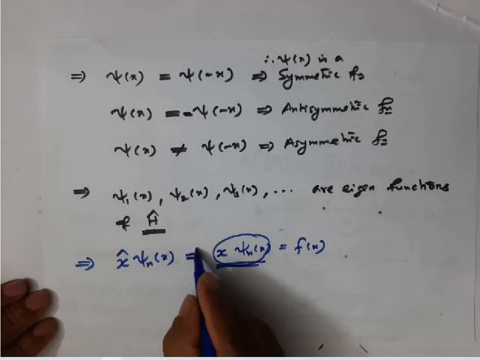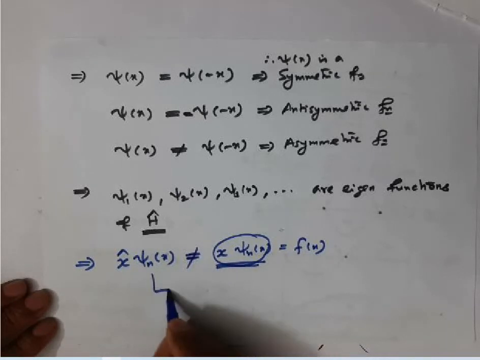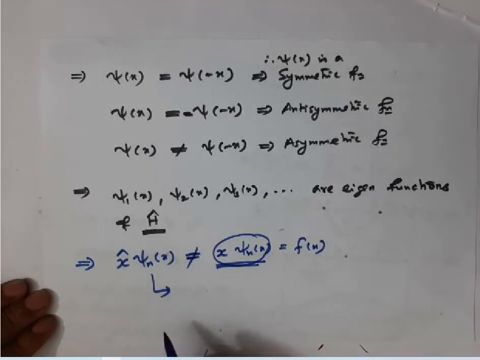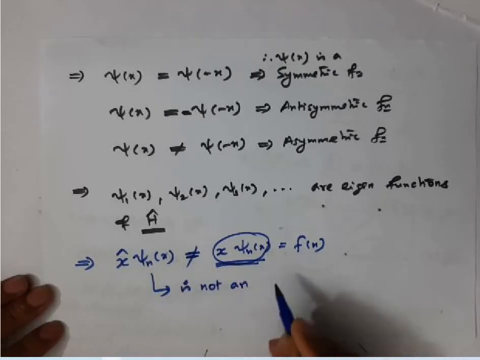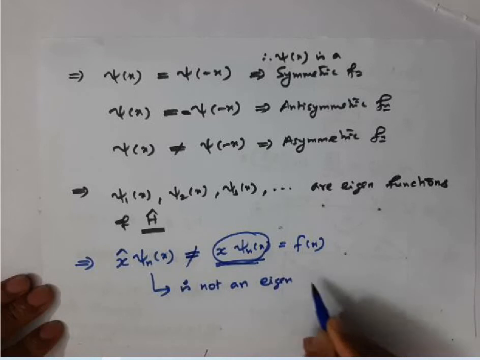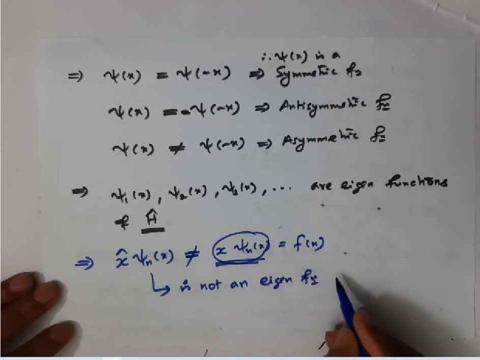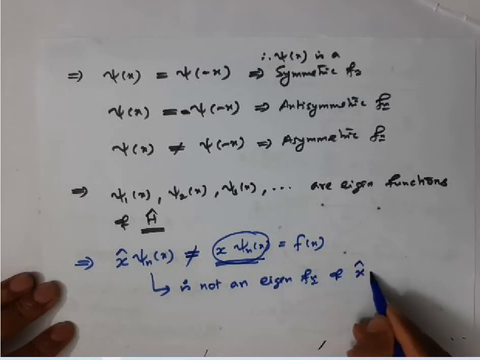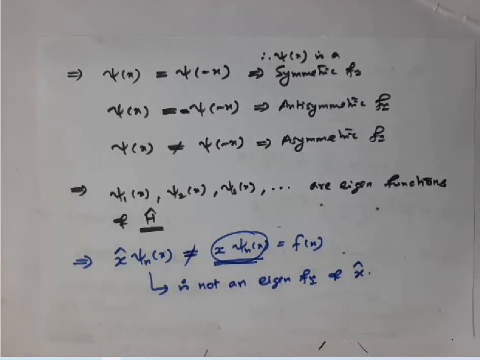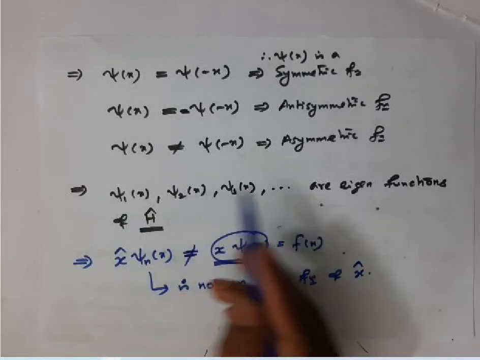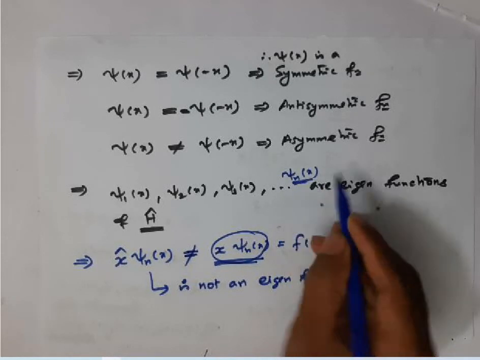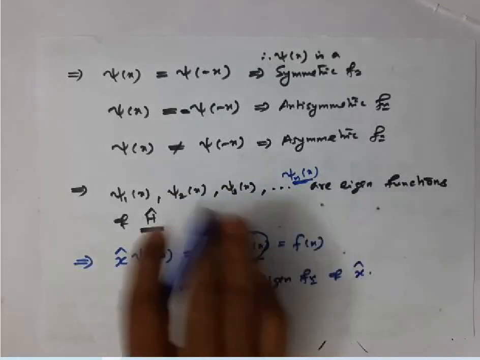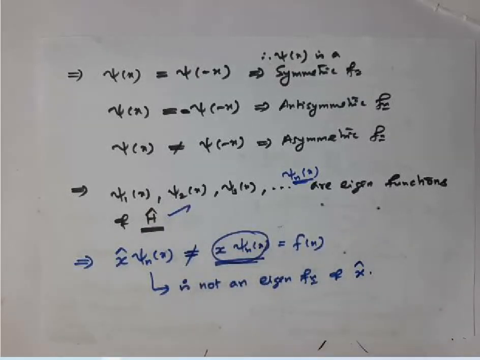Therefore, we can say psi n of x is not an eigenfunction of the position operator. These functions, psi1, psi2, psi3, even psi n of x in general, all these are eigenfunctions of the Hamiltonian operator, no doubt in that.